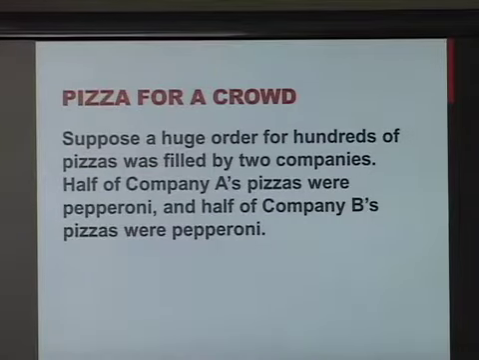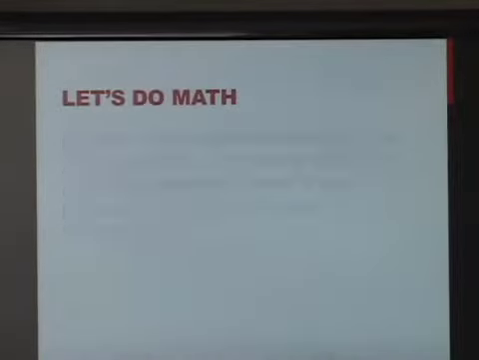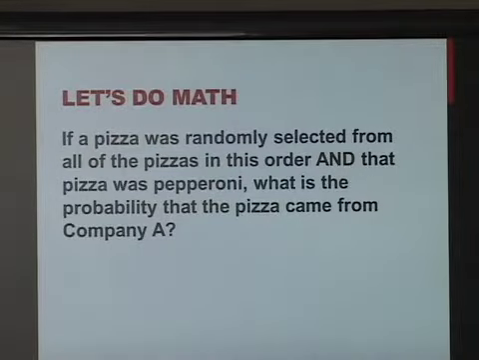Suppose a huge order for hundreds of pizzas was filled by two companies, and half of Company A's pizzas were pepperoni, half of Company B's pizzas were pepperoni. Let's do some math. If a pizza was randomly selected from all the pizzas in this order, and that pizza was pepperoni, what's the probability that the pizza came from Company A?